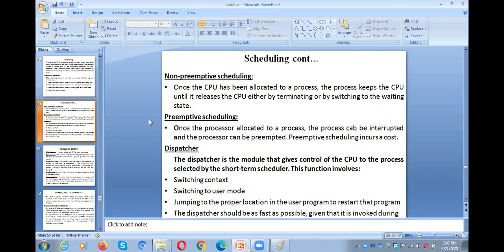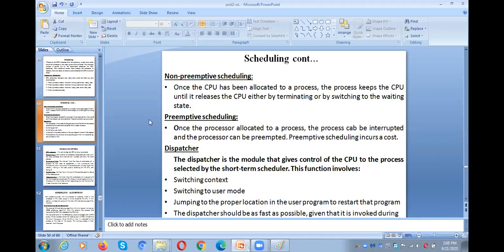For example, in the job pool in secondary memory, we have 10 programs. Of those 10 programs, we want to run 3 programs. What do we have to do? We need to move those 3 programs from the job queue to the ready queue. Now in the ready queue, we have 3 programs.